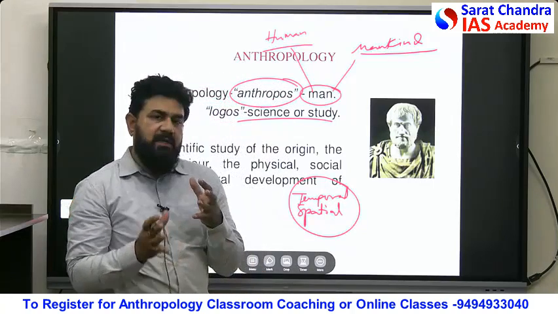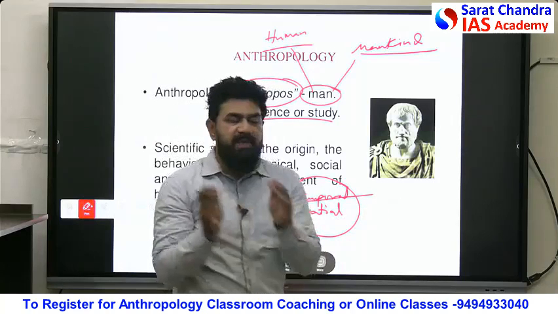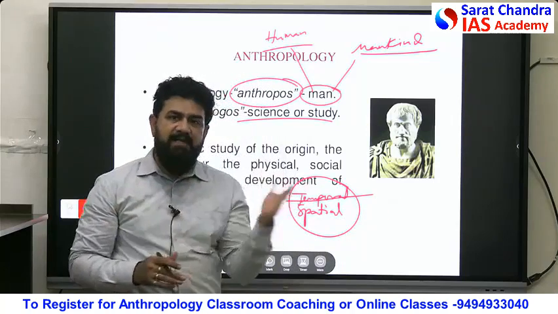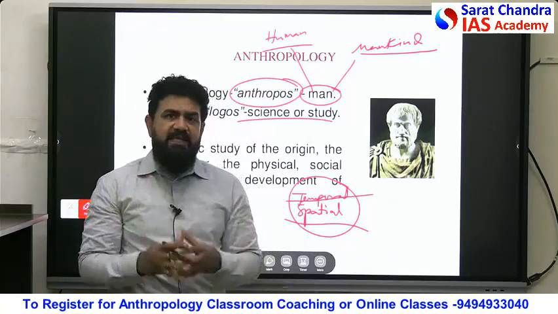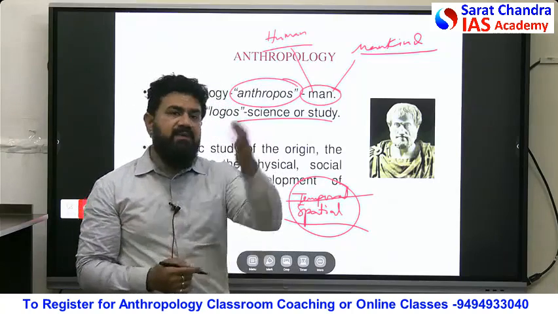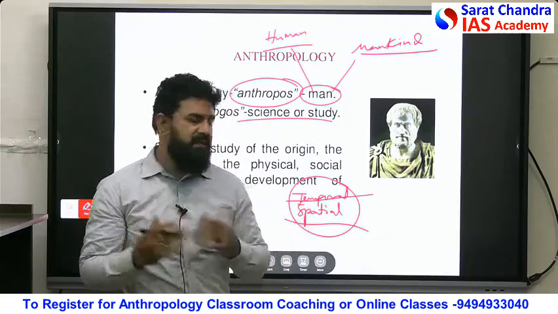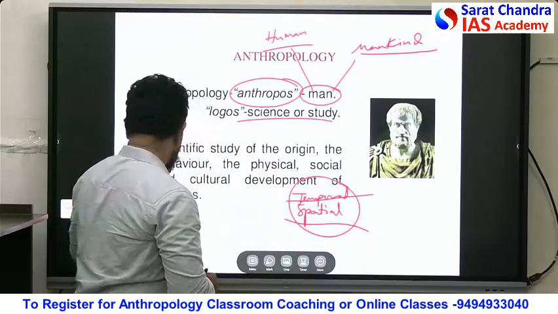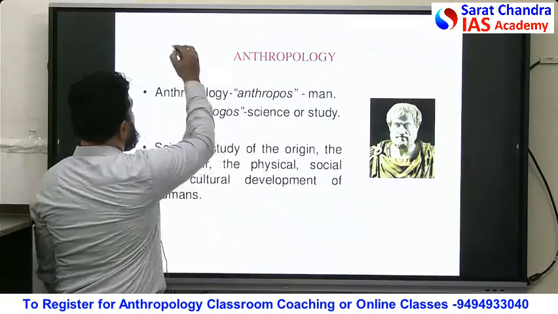So, the study of man across time and space. Temporal means across time, that is, the past and present, and spatial means space. Space means place, and place means region or area. Of different regions on the earth, we study humans in the past and present. So what else do we discuss about anthropology here?